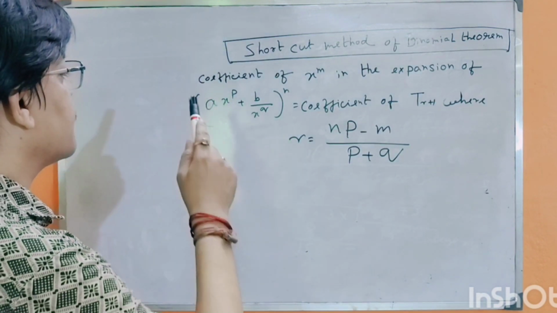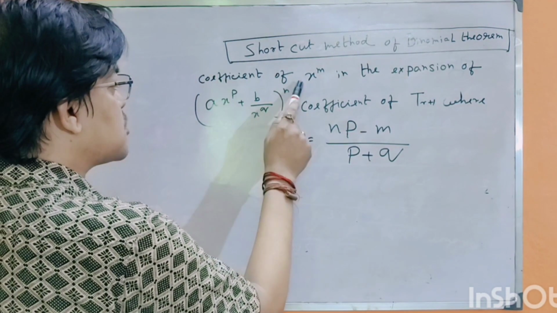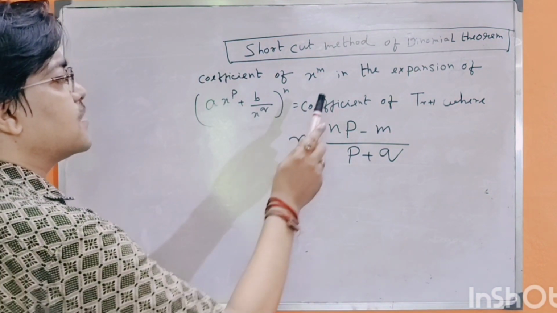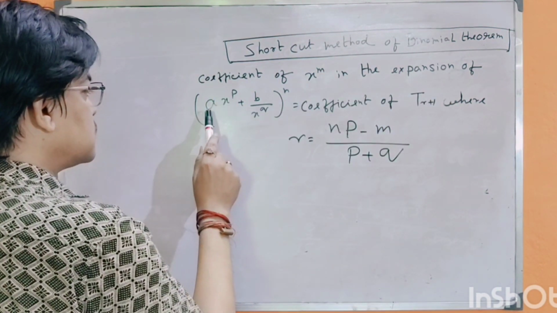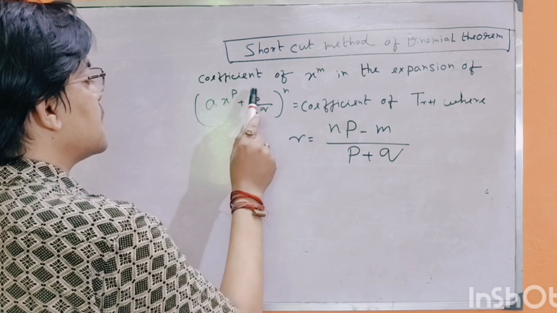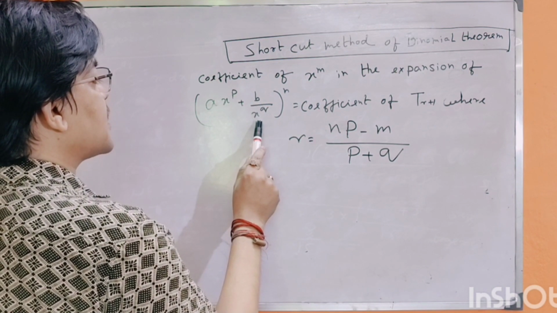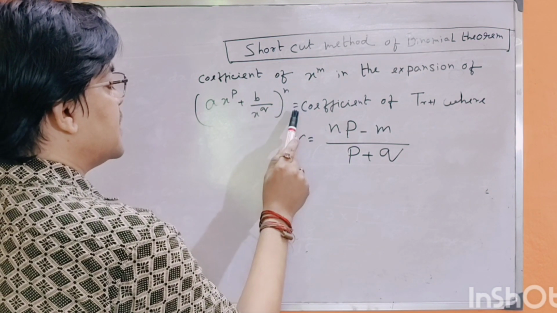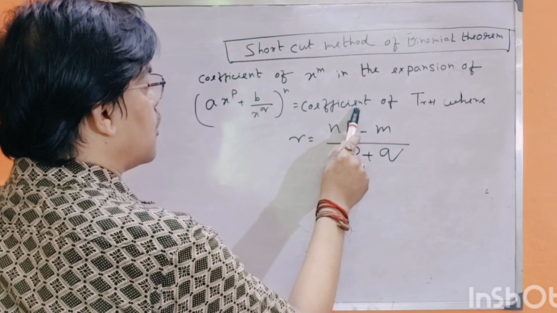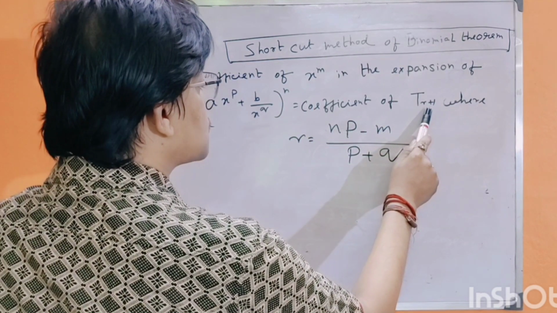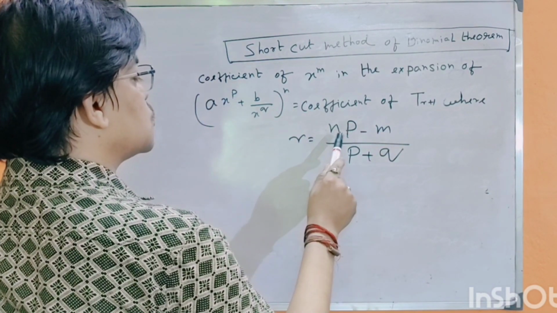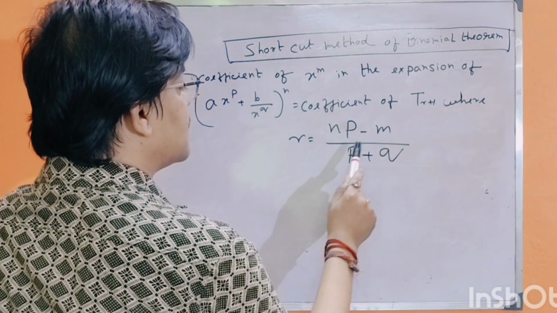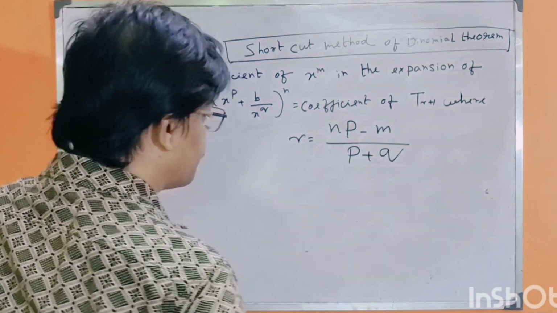I repeat this again. The coefficient of x to the power m in the expansion of (a x to the power p plus b by x to the power q) whole to the power n is equal to the coefficient of t suffix r plus 1, where r equals (np minus m) by (p plus q).